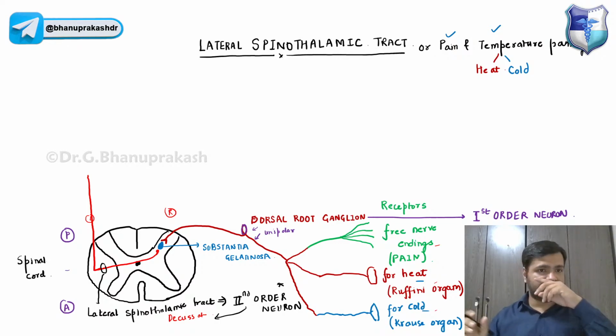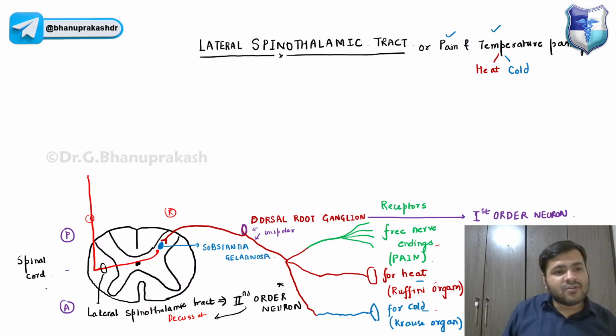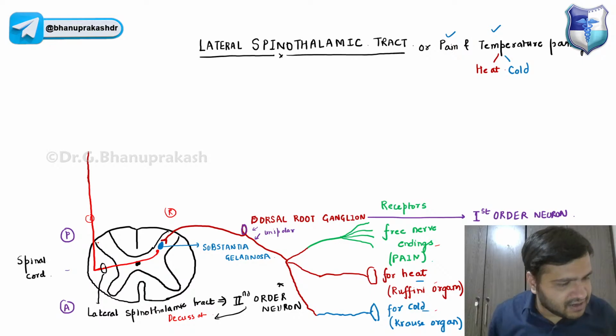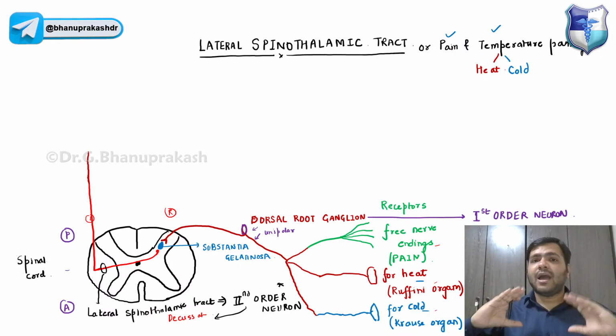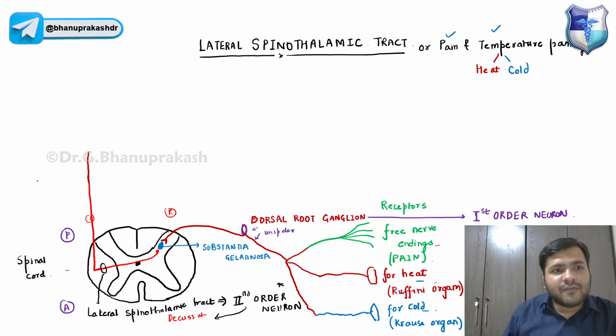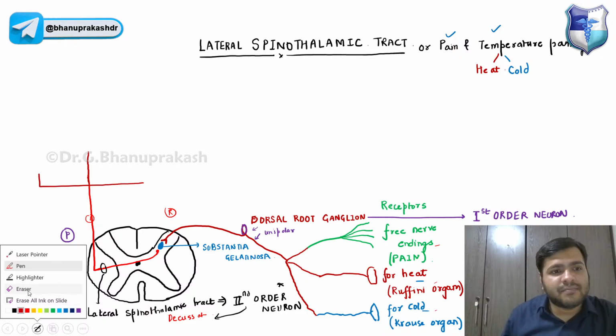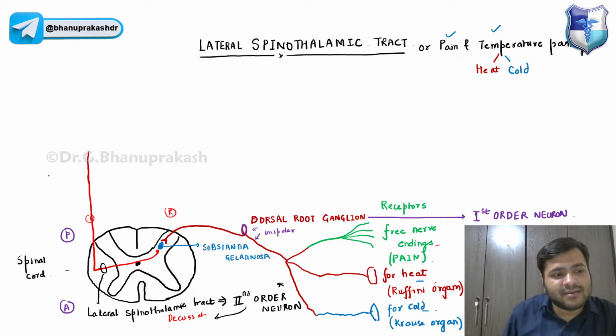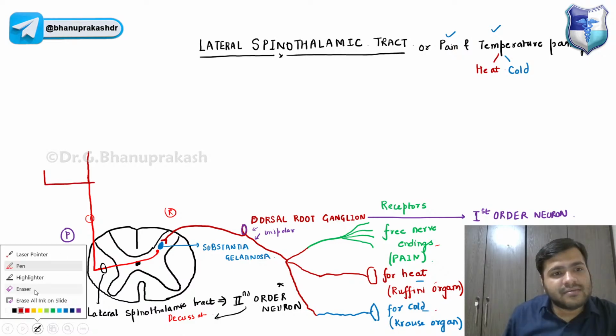First order and third order cannot decussate, guys. Now, this lateral spinothalamic tract is ascending upwards at different levels. First, above the spinal cord, you already know we have drawn the diagram of the brain yesterday. I will be mentioning it over here so that you understand the parts of the brain stem, guys. Can anyone tell me the parts of the brain stem?